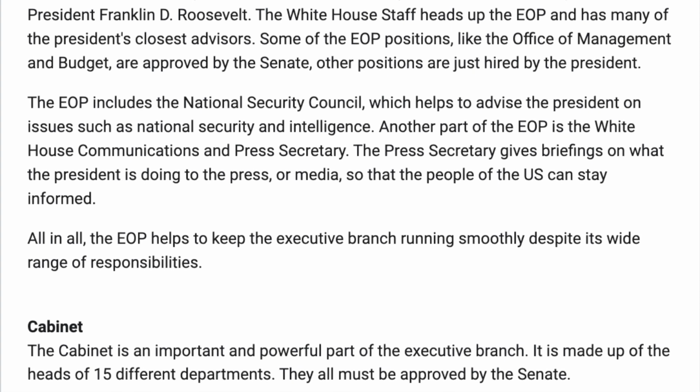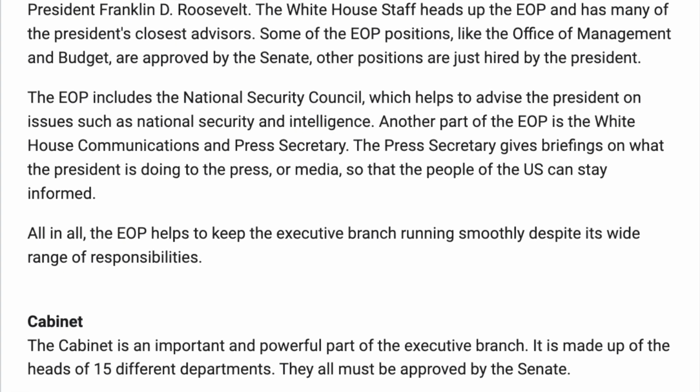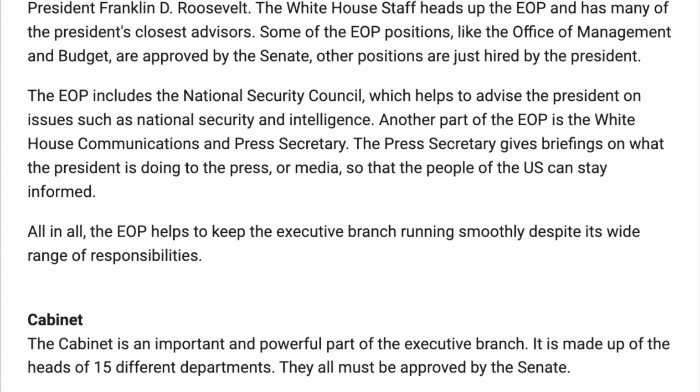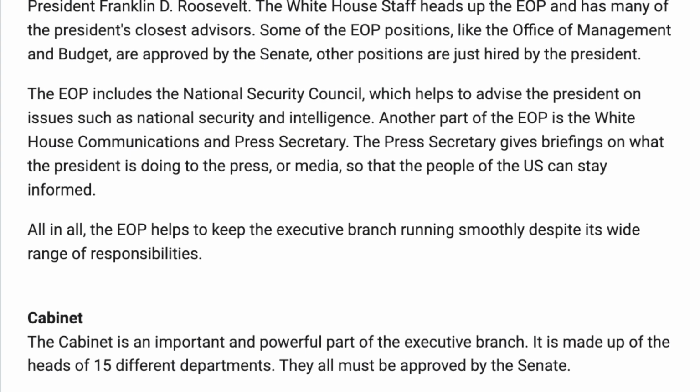Cabinet. The Cabinet is an important and powerful part of the executive branch. It is made up of the heads of 15 different departments. They must all be approved by the Senate.